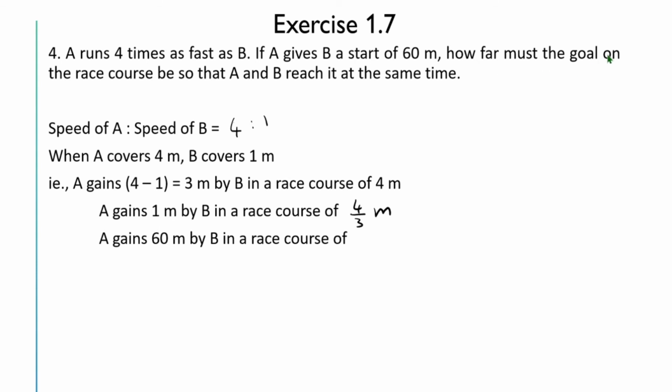So we are asked to find, if A gives B a start of 60 meters, then how far must the goal on the race course be so that they reach at the same time. So if we find the race course in which A gains 60 meters on B, that will give the distance. So A gains 60 meters on B in a race course of 4 by 3 into 60, which is equal to 80 meters. Therefore the answer is 80 meters.